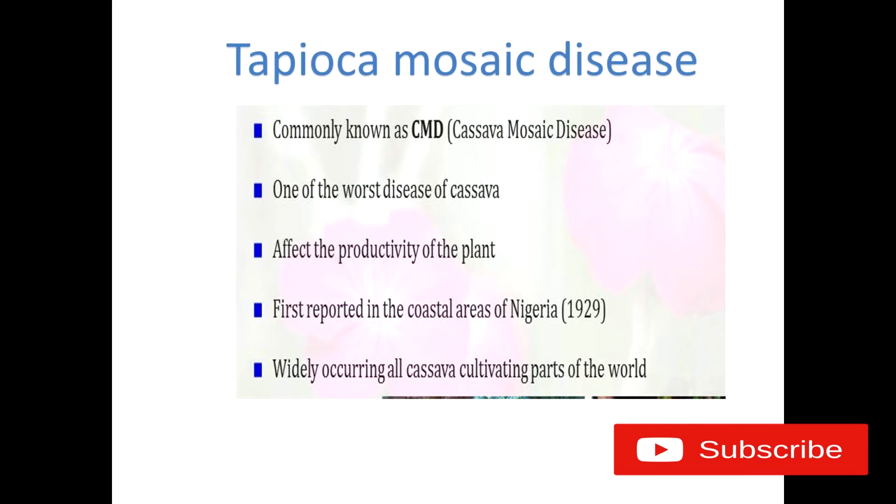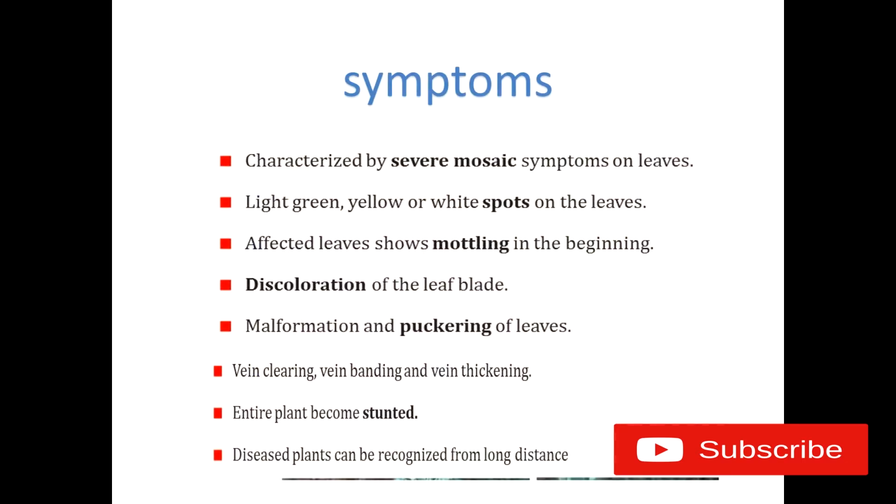The tapioca mosaic disease, otherwise known as cassava mosaic disease, is one of the worst diseases of cassava, affecting the productivity of the plant. It was first reported in the coastal regions of Nigeria and then spread all over the world. And what are the symptoms of this cassava mosaic disease or tapioca mosaic disease?